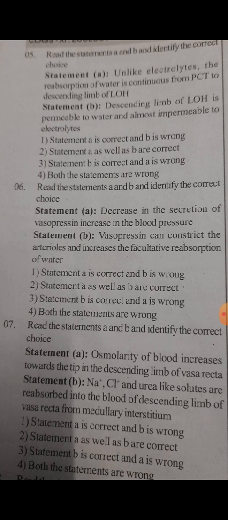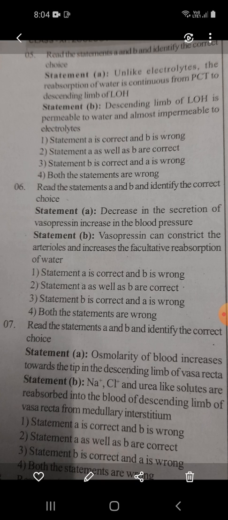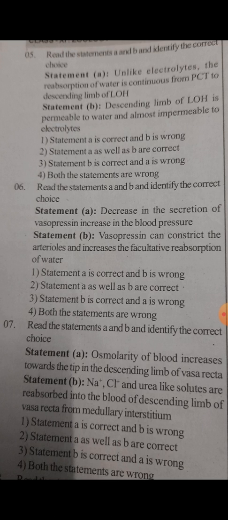Next comes the seventh question. Read the statements A and B and identify the correct choice. Statement A. Osmolarity of blood increases towards the tip in the descending limb of vasa recta. Statement B. Na plus, Cl plus and urea-like solutes are reabsorbed into the blood of descending limb of vasa recta from medullary interstitium. 1. Statement A is correct and B is wrong.